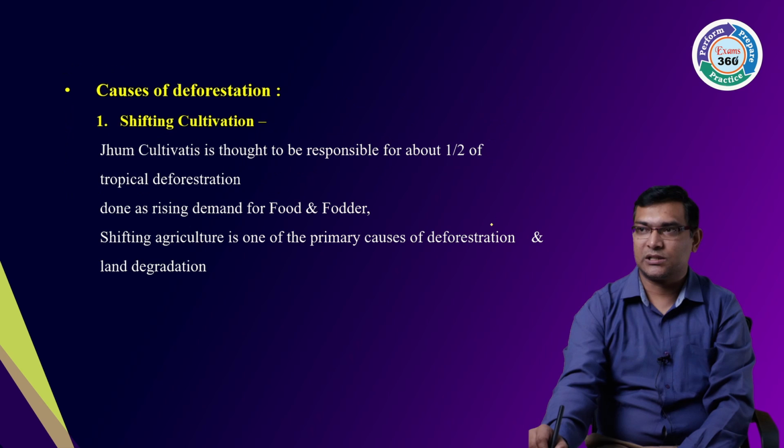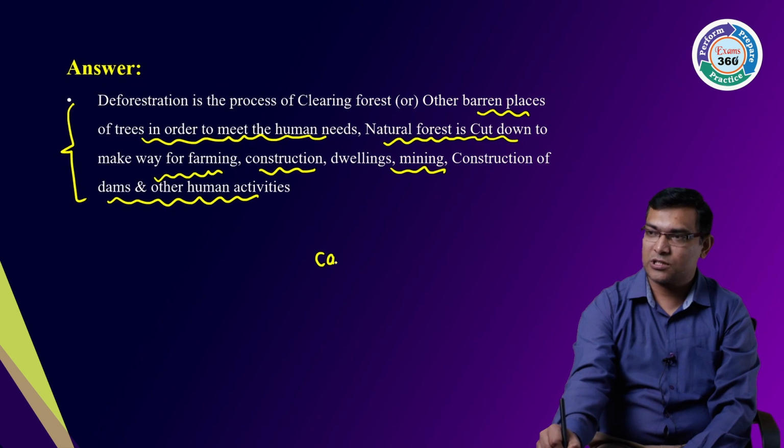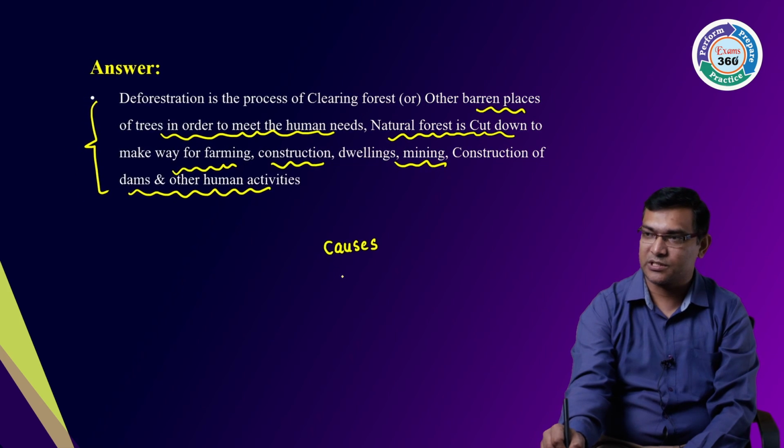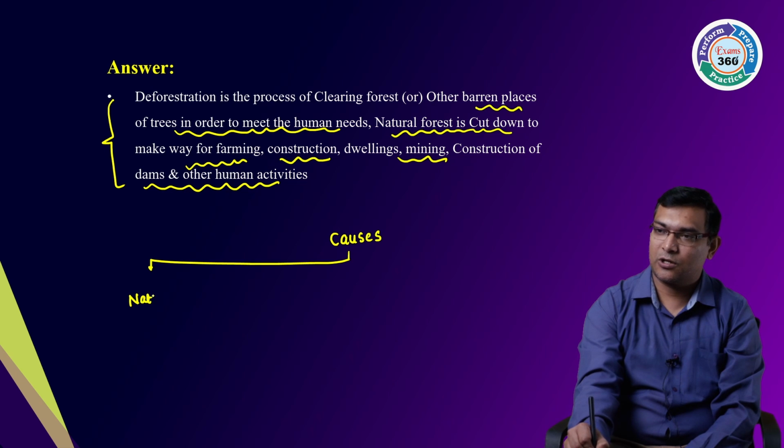Now look at here. See, what are the causes? Causes can be two types, I told you. Natural causes also lead to deforestation. What are the natural causes?